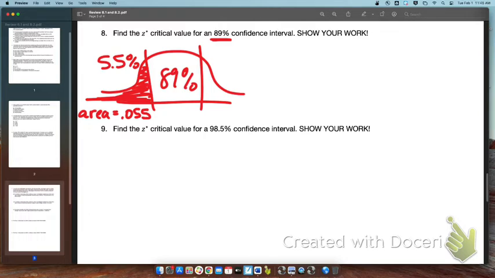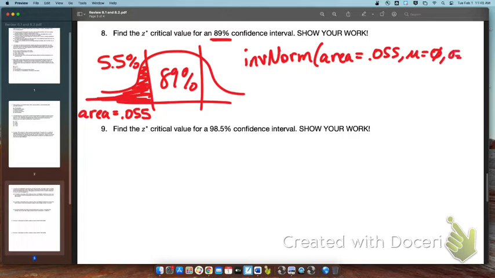I just need to find out what the Z-star critical value is. Inverse norm, area is 0.055. The mean is 0. Standard deviation is 1. I plug that into second vars, and my Z-star critical value for 89% is 1.598.